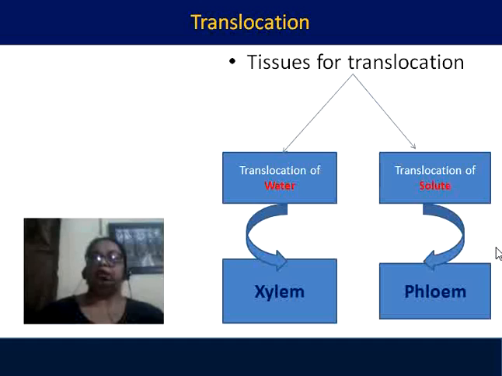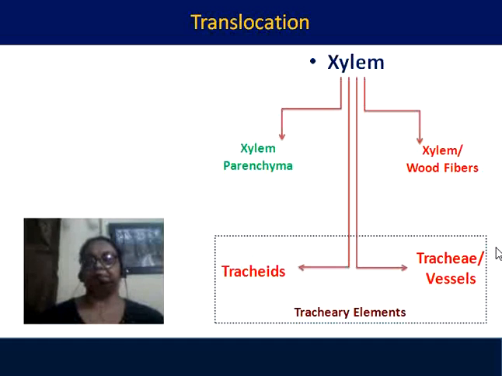Let us see what the pathways are. The tissue involved in the translocation of water is xylem. The translocation of water, as I have already mentioned, is from roots to different parts of the organ by upward movement. And the tissue involved with the translocation of solute is phloem. So before going into detail about the translocation pathways, let us see what the tissues are. First of all, let us discuss xylem.